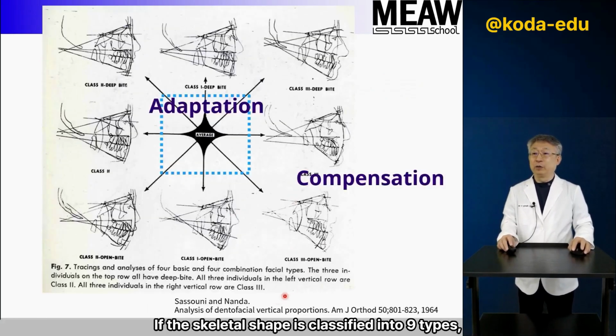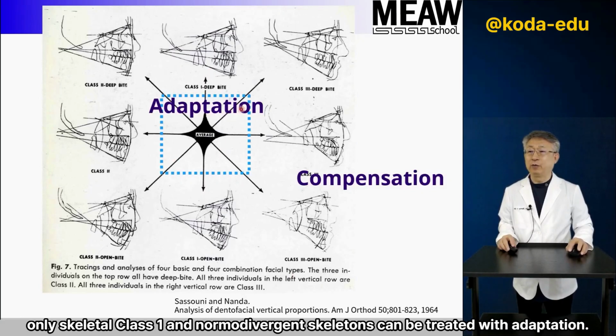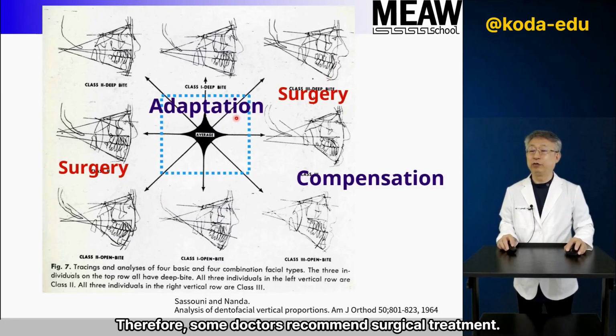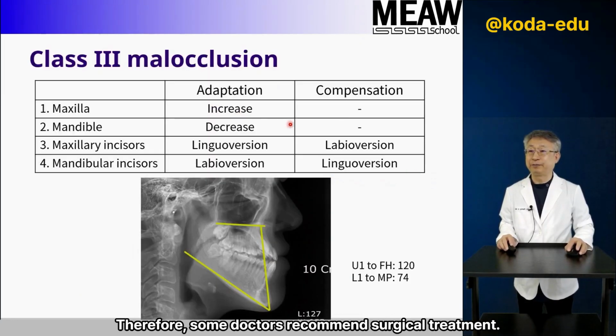If the skeletal shape is classified into 9 types, only skeletal Class 1 and normodivergent skeletons can be treated with adaptation. Other skeletons are already abnormal movements within the skeleton, so only compensatory treatment is possible. Therefore, some doctors recommend surgical treatment.